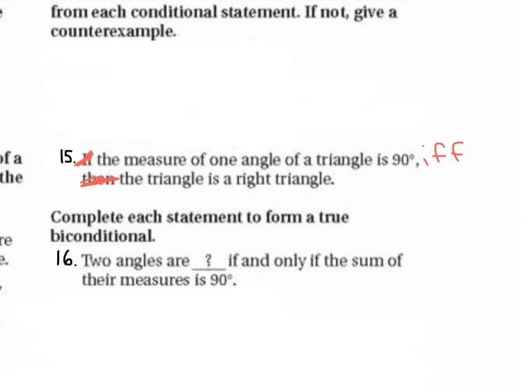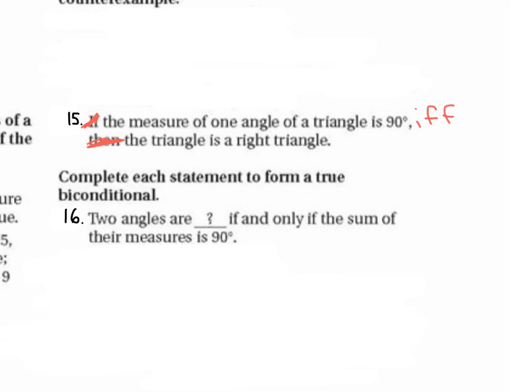Let's look at 16. Complete each statement to form a true biconditional. Two angles are blank if and only if the sum of their measure is 90. Complementary, perfect.